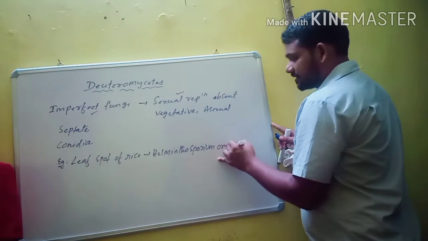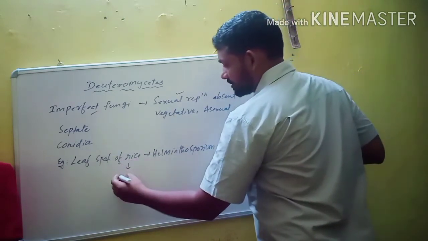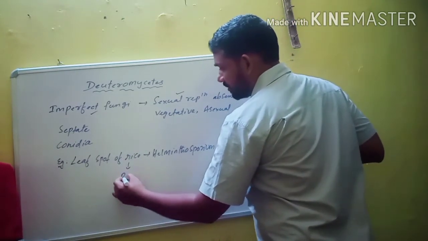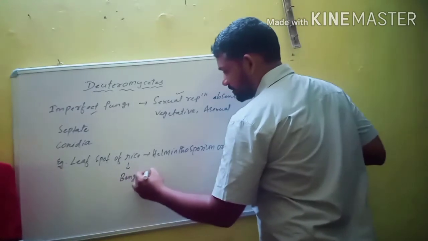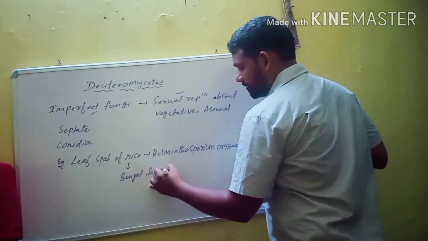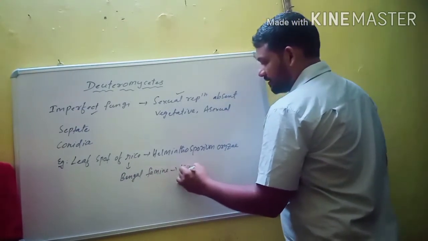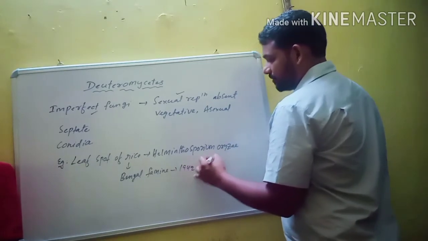This disease caused the Bengal famine in 1942 to 1945.